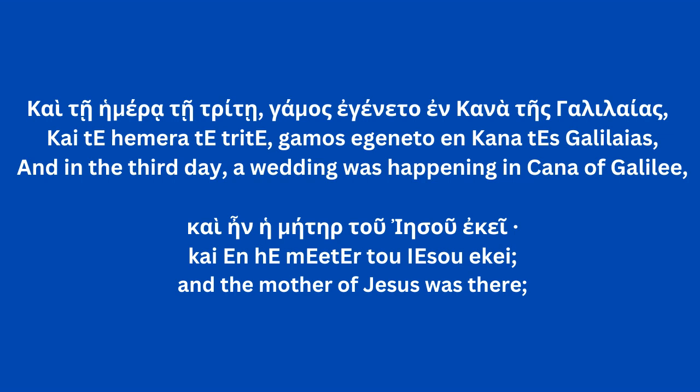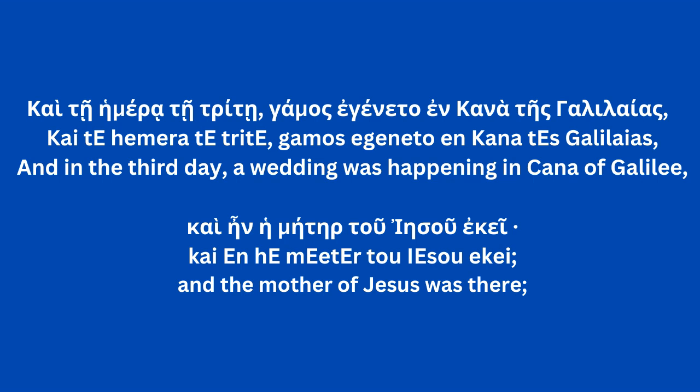How do I know? Because I recognize that eta in there is telling me that it's feminine in both the articles and in the endings, the alpha in hemera and the eta in trite. These are feminine and they're singular. So kai and te hemera, the day, hemera is day, and trite is third. So, and in or on the third day. All right, that sets the stage for us. And we know that it's in or on because it's in the dative case.